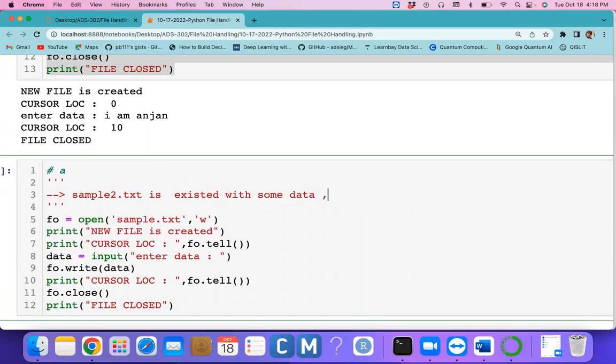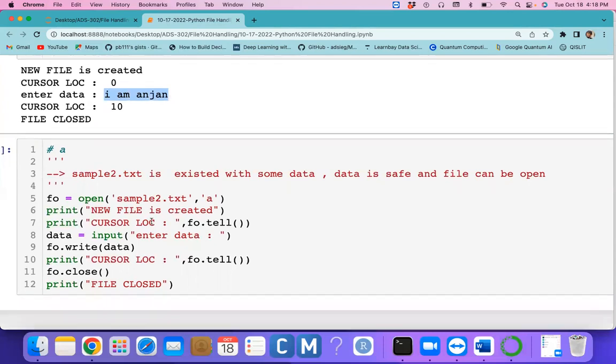Then what happens? The data is safe and the file can be opened. This is the conclusion of this particular a mode. So here you're opening the sample2.txt file, which previously had "I am Anjan", so this is the 10 characters we have.